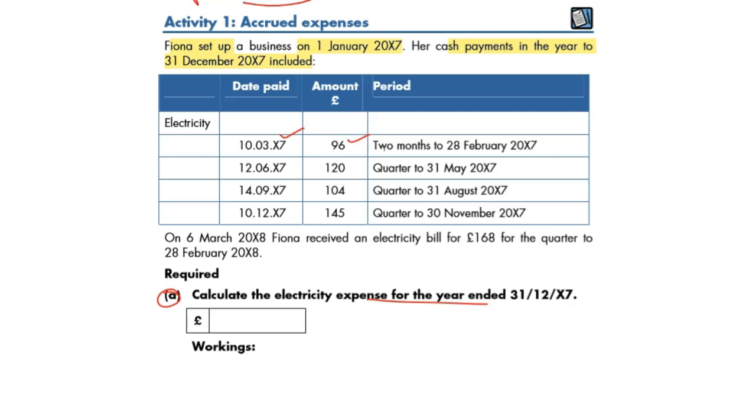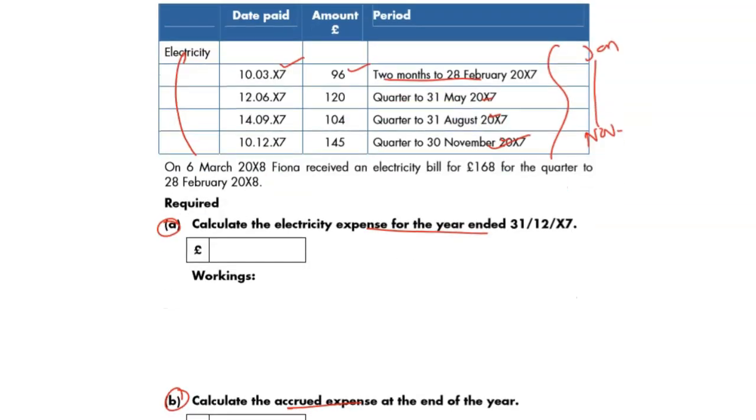Fiona paid for 2 months to February, so January, February paid. And likewise, it is paid until May, August, November. Quarterly, it is being paid. So all falls within the current accounting period, because it's from January until December. All of it we've got to take into account as our expense because that has been incurred.